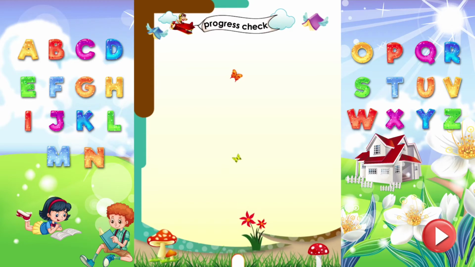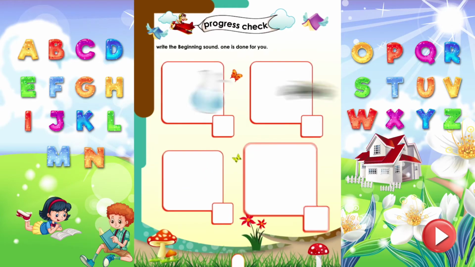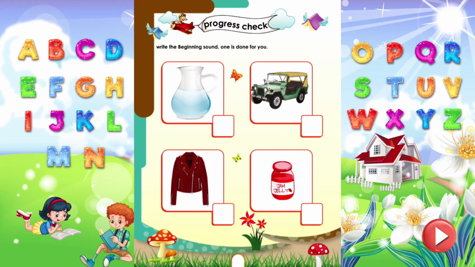Progress check. Write the beginning sound J. One is done for you. Jug starts with the sound J. Jeep starts with the sound J. Jacket starts with the sound J. Jam jelly starts with the sound J.